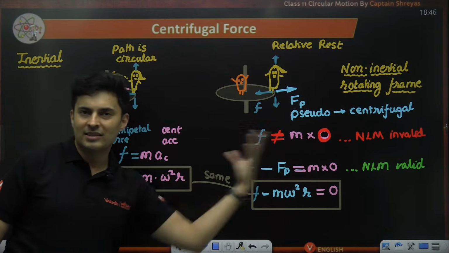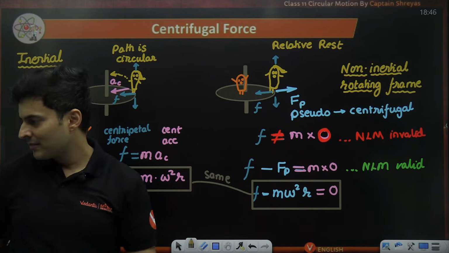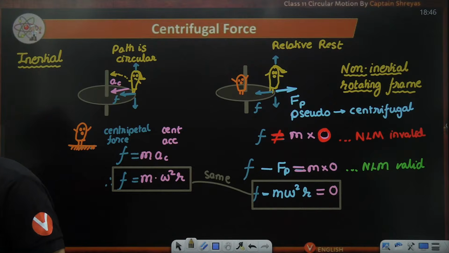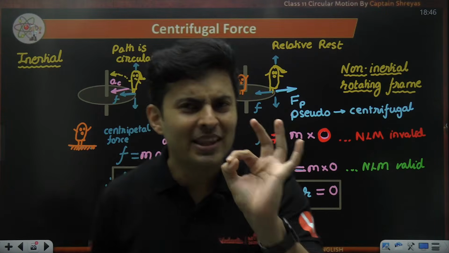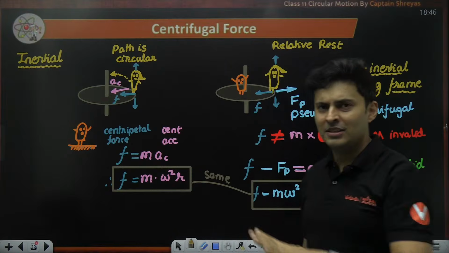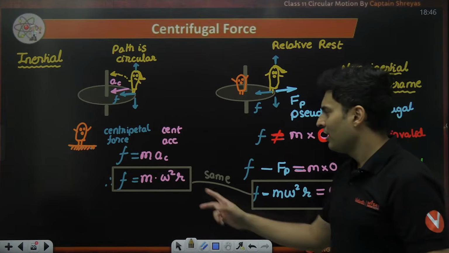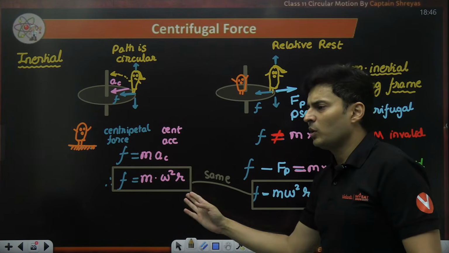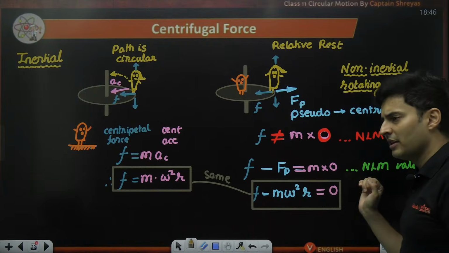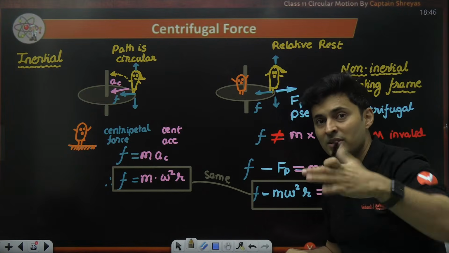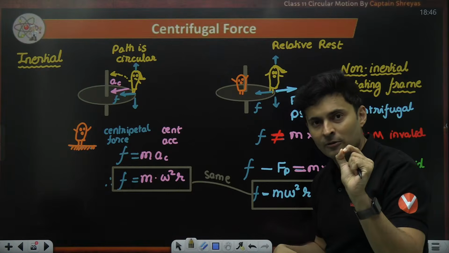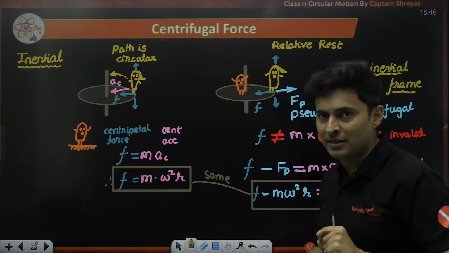Just take m omega square r to the left side or right side, that's it. If you ask any mathematics teacher, they will say x is equal to y or x minus y is 0. Both are same. But from the physics perspective, I have some reservations here.